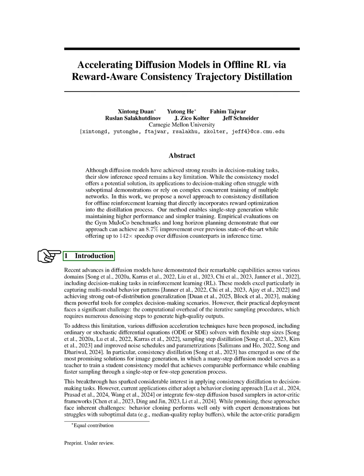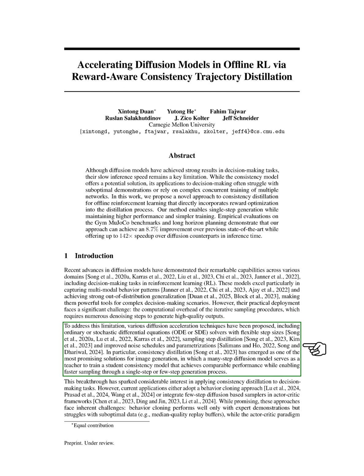Section: Introduction. In this section, we discuss recent advancements in diffusion models, which have shown impressive capabilities in various areas, including decision-making tasks in reinforcement learning, RL. These models are particularly good at capturing diverse behavior patterns and generalizing well to new situations, making them valuable for complex decision-making. However, a major challenge we face is the high computational cost associated with the iterative sampling processes needed to produce quality outputs.